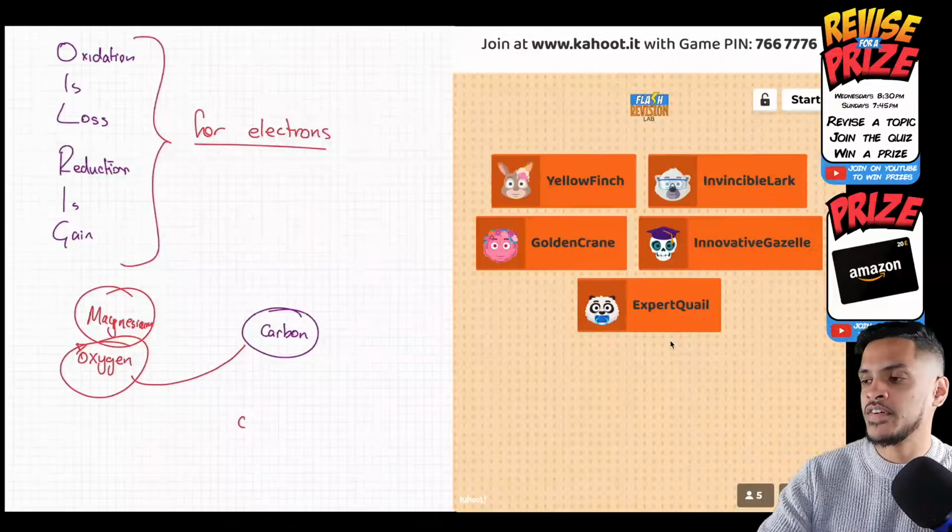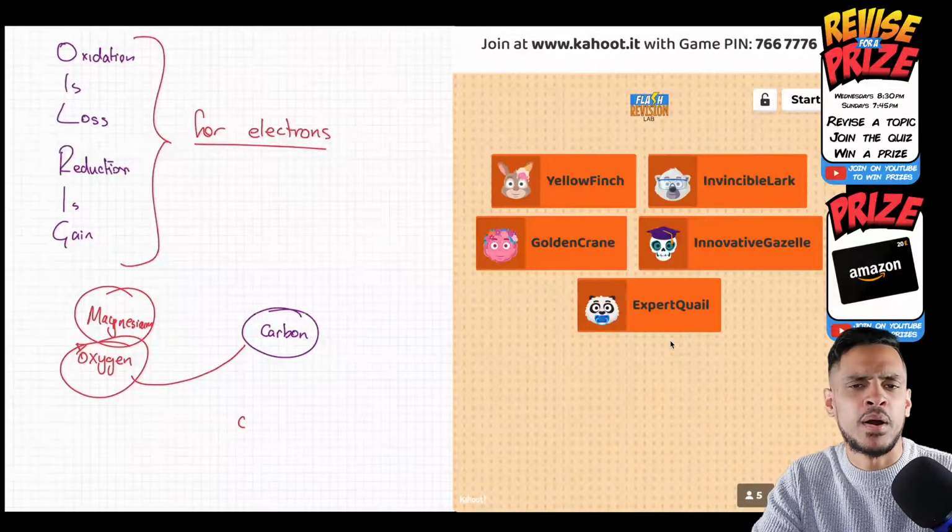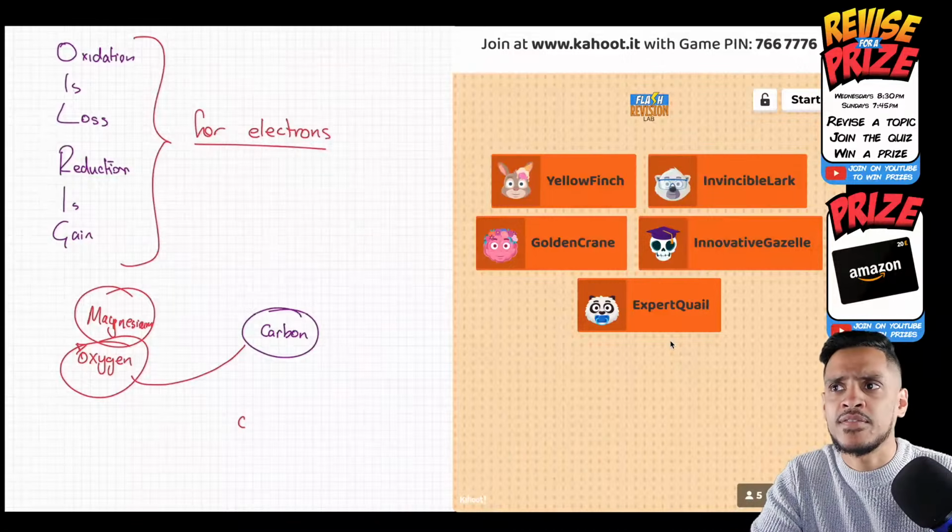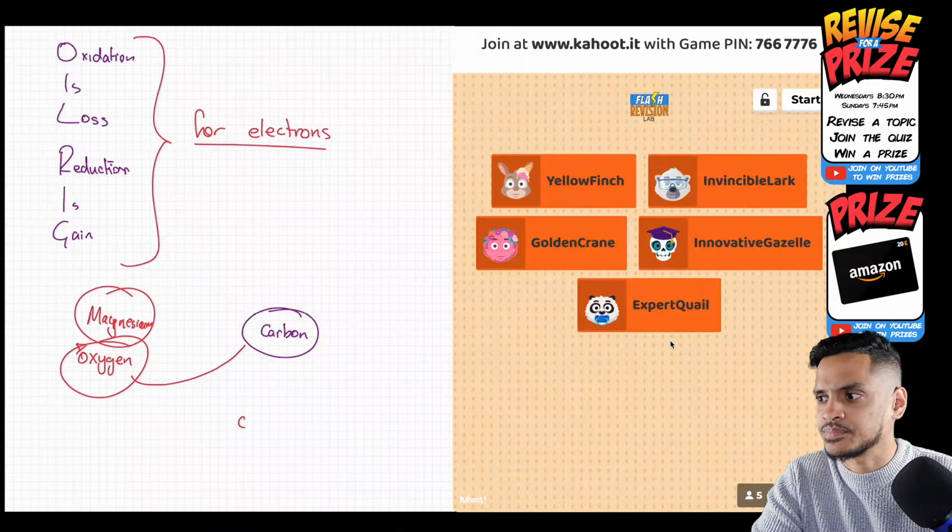What does effervescence mean? Good question. That just means bubbling. Whenever a reaction has effervescence in it, it just means it's bubbling and giving off gas.